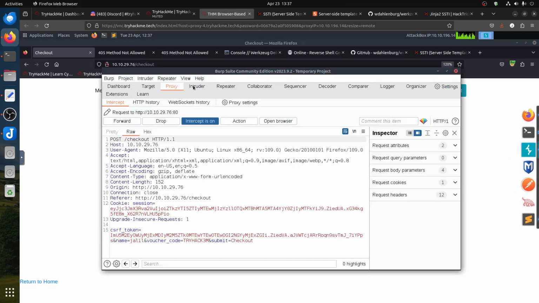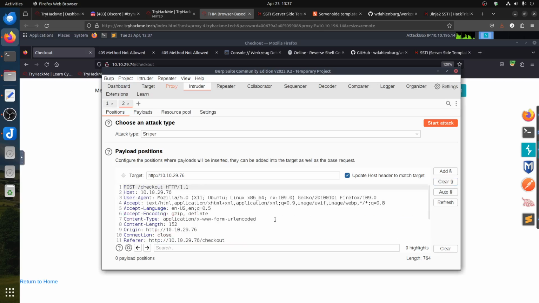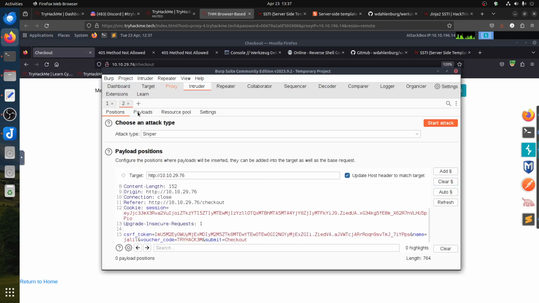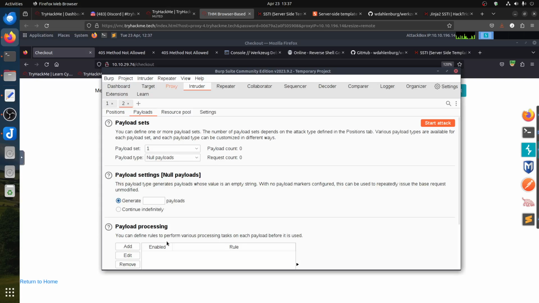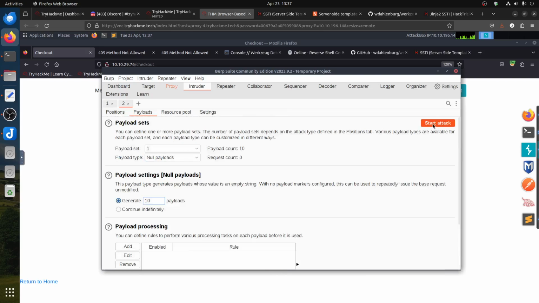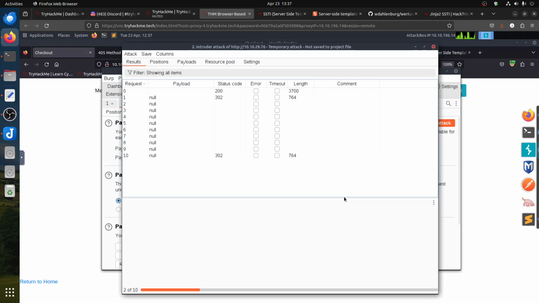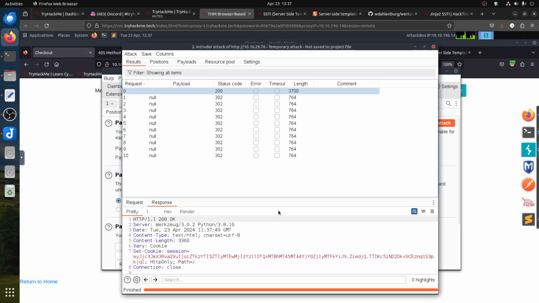If I go to intruder, where is intruder? Intruder, we have this. I don't need anything regarding the payload, I'm just doing null payload, and I can say just generate, because we need a rapid checkout. Let's say 10. Yeah, that's it. Let's start and see what happens. Interesting. You start with 37. The length, no, that one is the first one. A response will tell